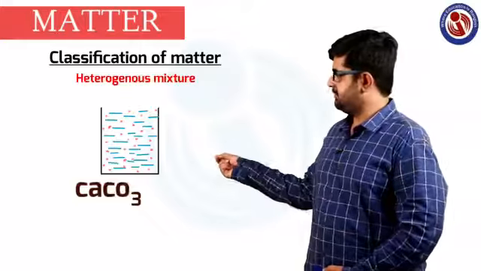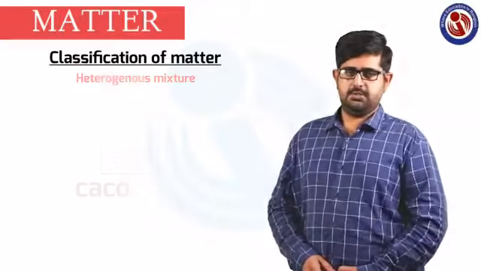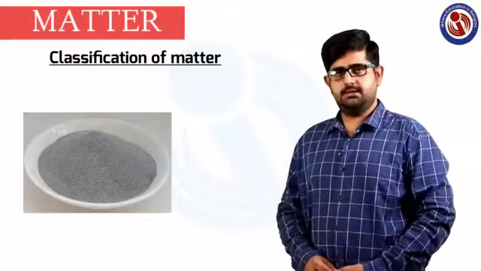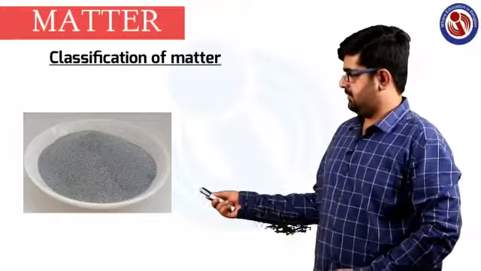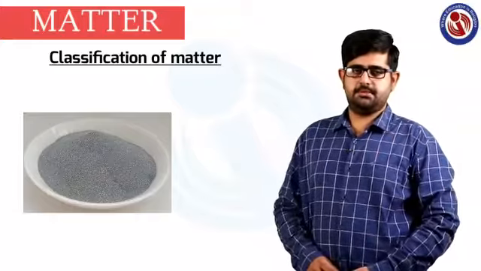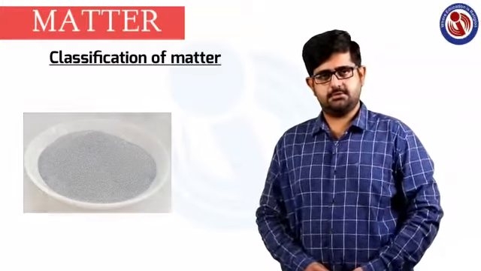You can easily distinguish where there is calcium carbonate and where there is water. A different example is sodium chloride mixed with iron powder. You can see the black colored powder as well as the white colored powder, and you can separate this type of mixture. That is known as a heterogeneous mixture.